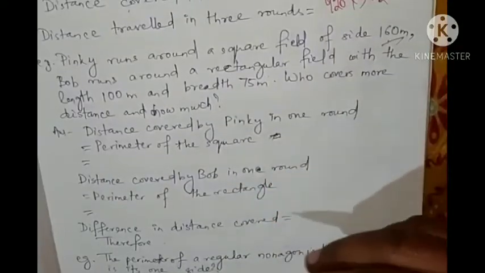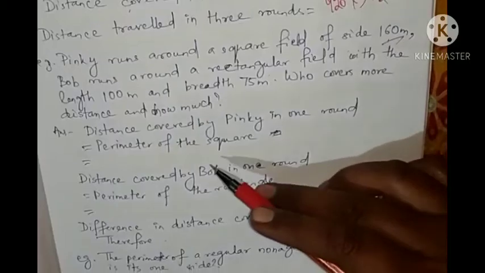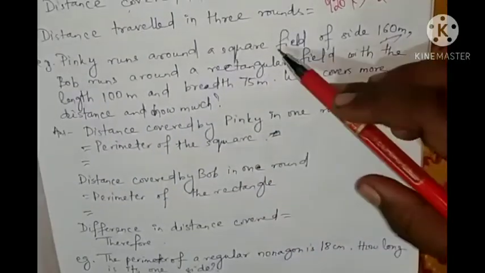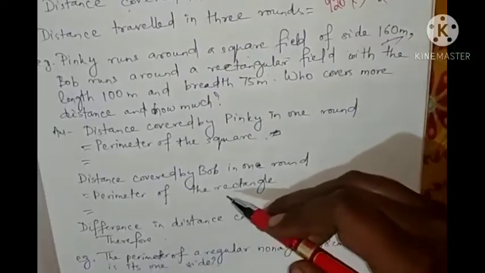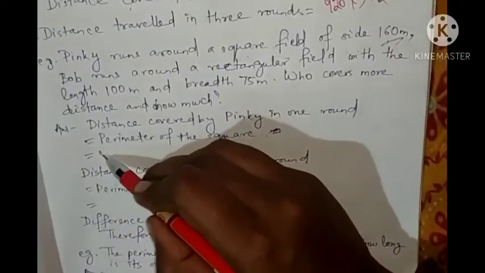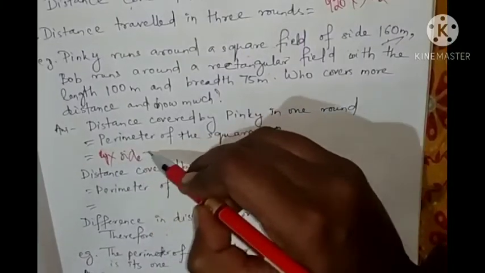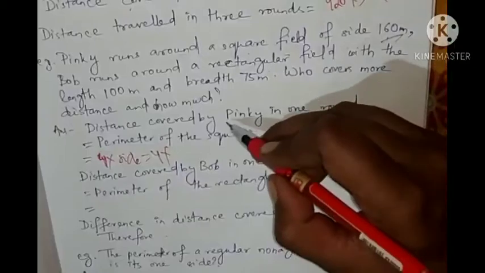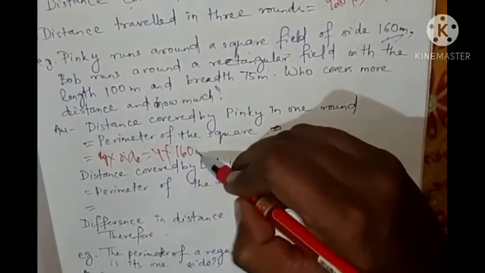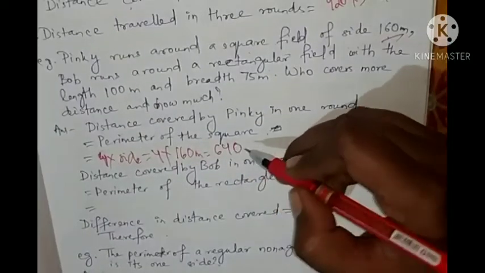Okay, let's see. The distance covered by Pinky in 1 round is equal to the perimeter of the square, because she has covered a square field. So the perimeter of the square is 4 into side, 4 into each side, 160 meter. That is 640